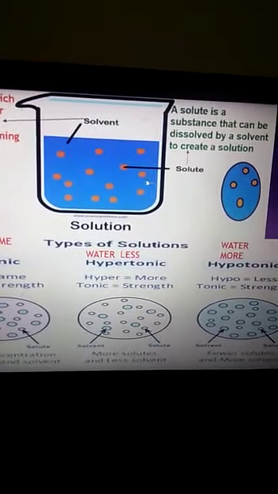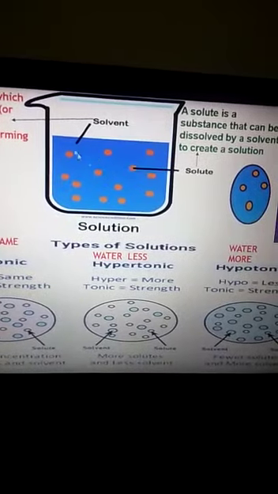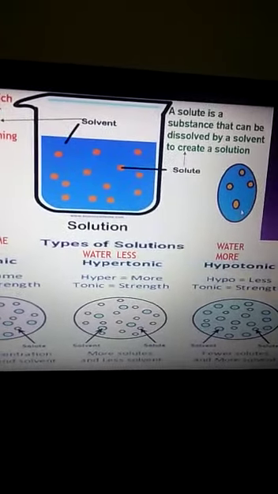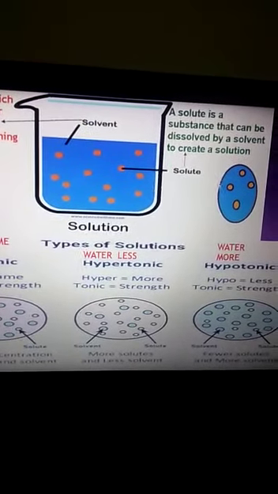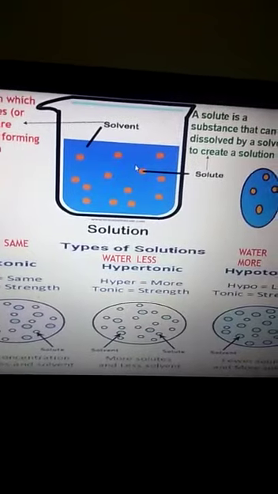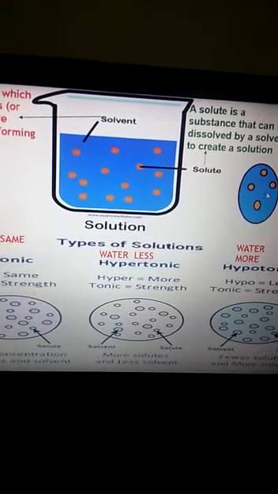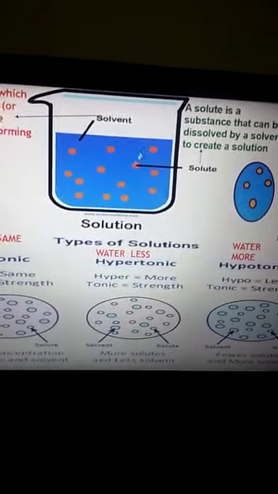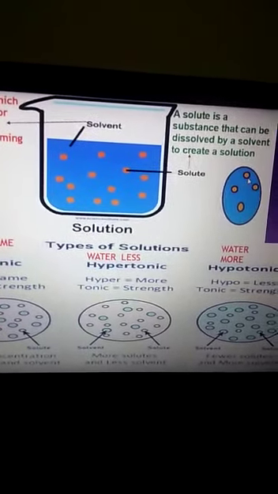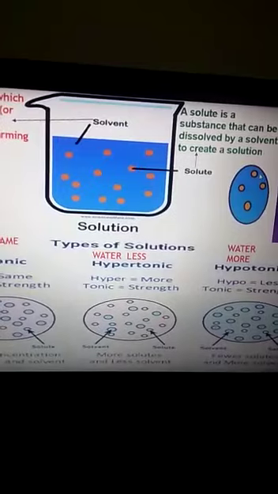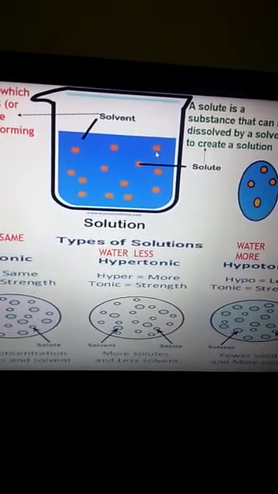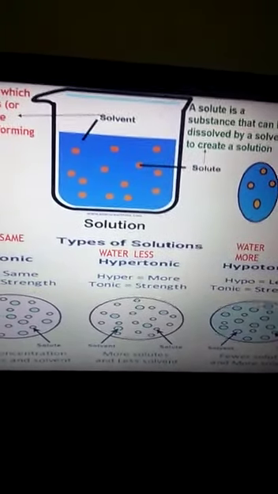So we are comparing the solution present in the beaker and the solution present in the cell sap. कब कंपेयर कर रहे हैं? जब इस सेल को हम इस बीकर के अंदर डाल रहे हैं. So we are comparing this solvent present in the cell with this solvent present in the beaker. Are you understanding? Similarly, we are comparing the solute present in the cell with the solute present in the beaker. So explanation of this kind of solution we are going to do in the third video for today.